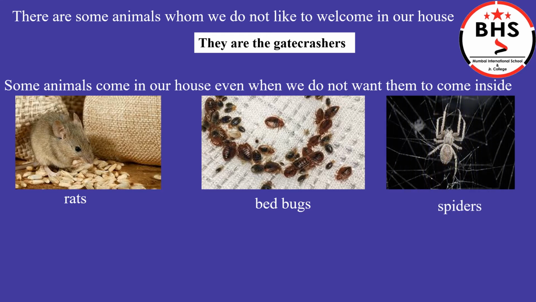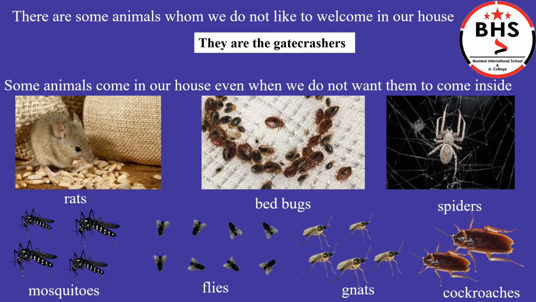Spiders. They also make cobwebs in the house. The net structure that you can see in the picture is called cobwebs. Mosquitoes, flies, gnats, and cockroaches are a nuisance too. They also trouble us and harm us. But these animals are also important in nature.